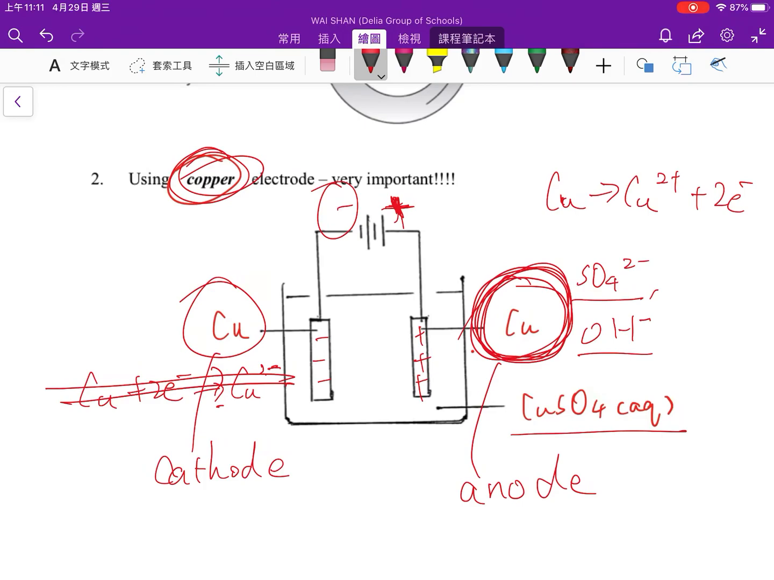It will still work the same, because copper 2 plus and hydrogen ions will be attracted to this electrode, and we decide which one discharges according to the electrochemical series.